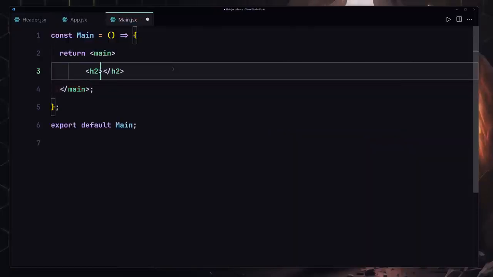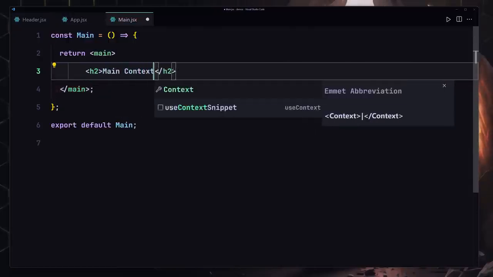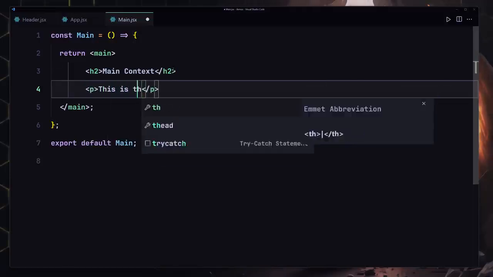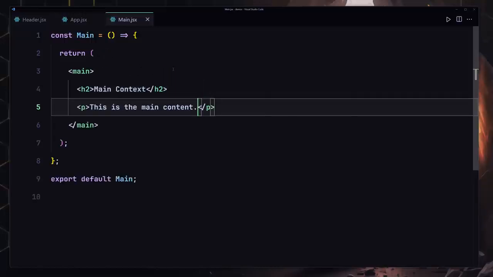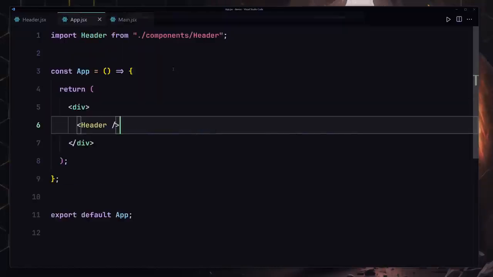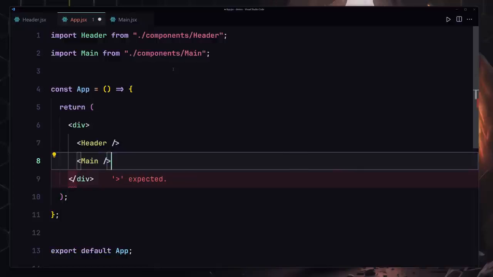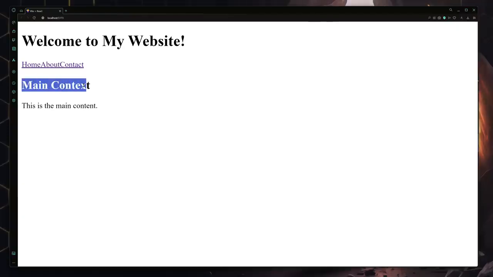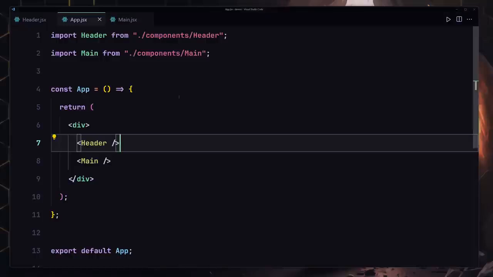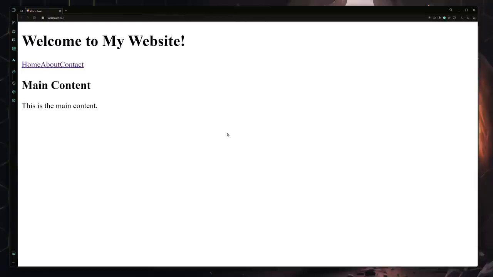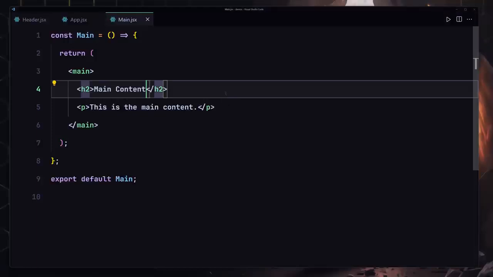Okay, and I'm going to also use the h2 which will say main content, and underneath that we're going to be creating our paragraph which will say this is the main content. Now I'm going to save that. Let me go to my app and register my main component right here. There we go. So now if I save my file, we are getting main content, and this is the main content which is looking amazing.